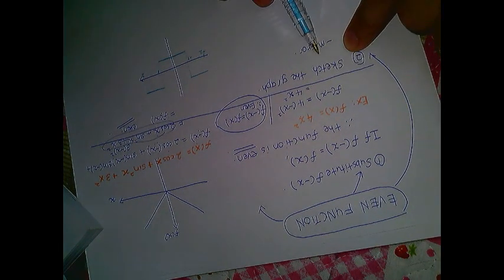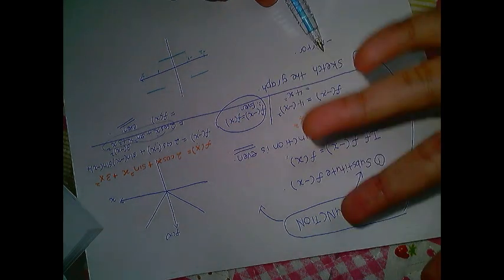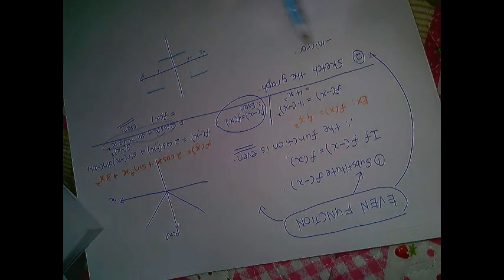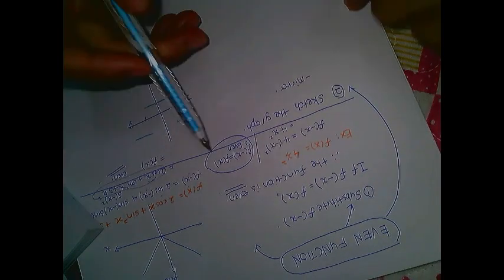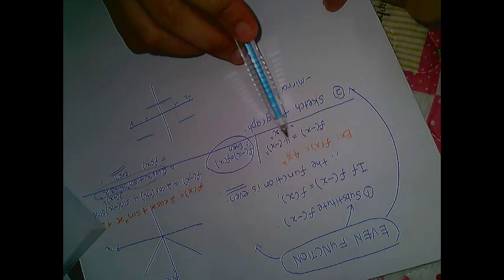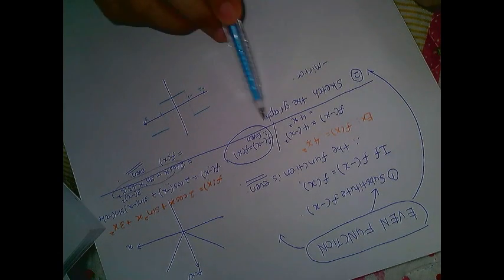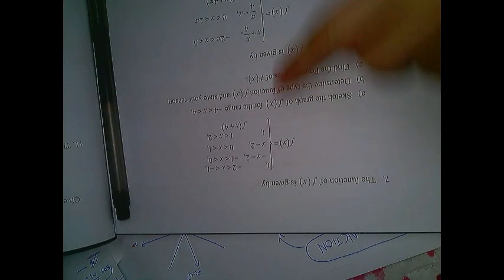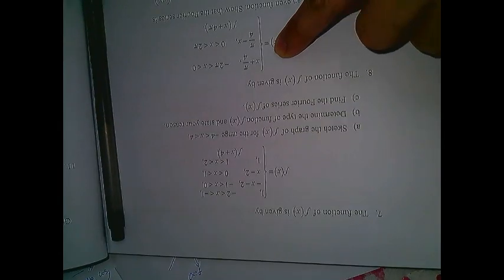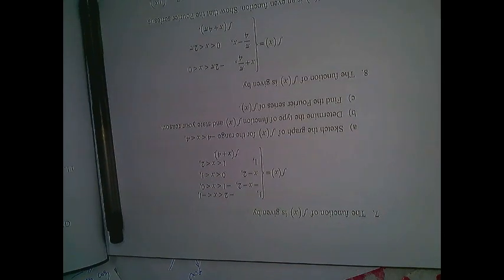Okay, the second way to show that you have an even function is by sketching the graph. How to say that you have an even function? Usually we sketch the graph for a periodic function like this. If you are given a function like this, normally we just sketch or plot the graph to determine whether you have an even, odd, or neither odd nor even function.